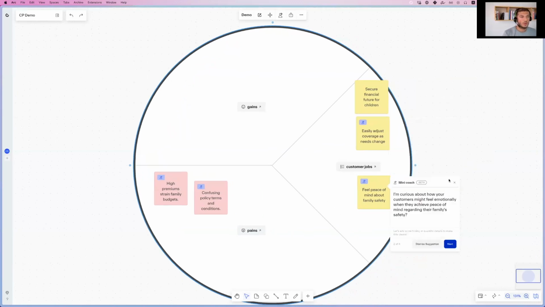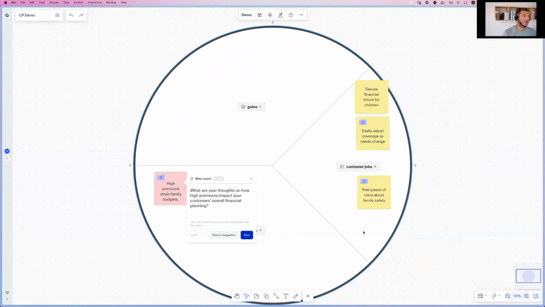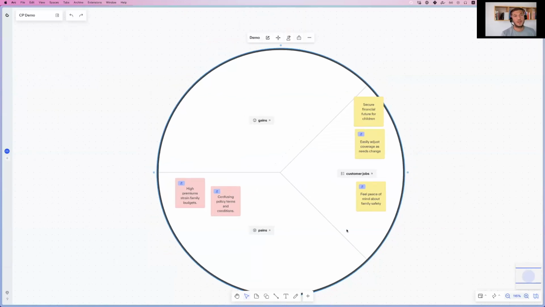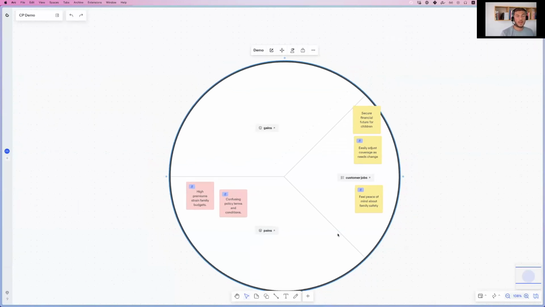And then you go through these questions and make the edits you'd like to make. And once you feel that you're ready with this customer profile, you can continue the process, which is basically getting to testing and getting in front of customers to talk to them and see if these really apply. So the whole point of this feature is to accelerate the process of mapping your ideas and then getting to testing as early as possible, because that's what matters.